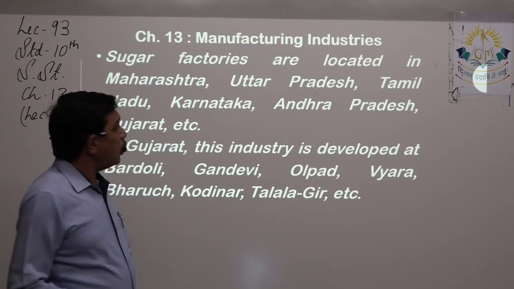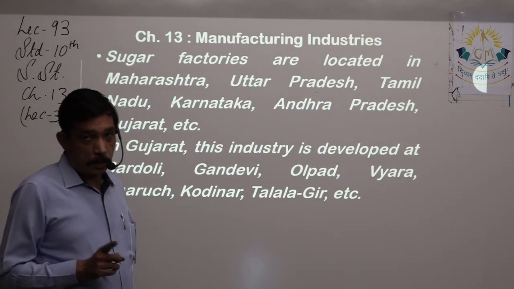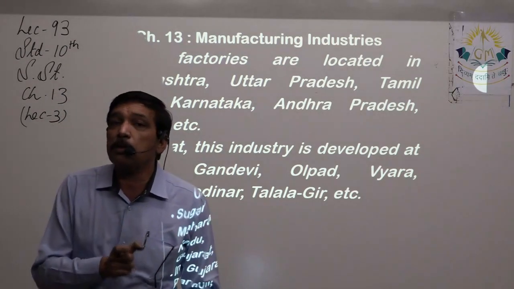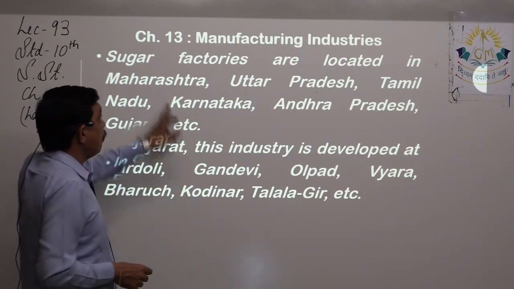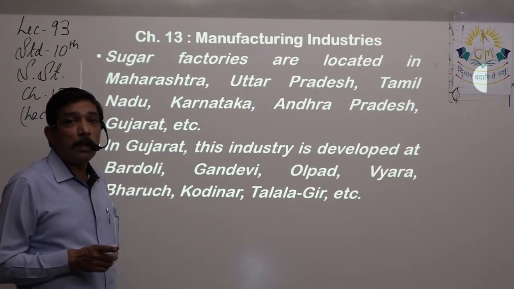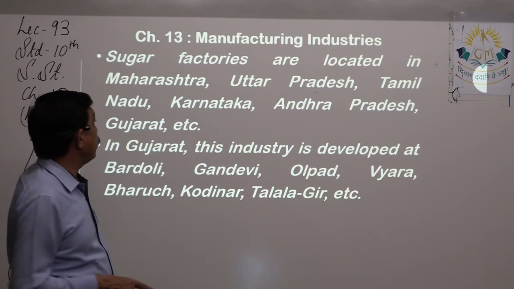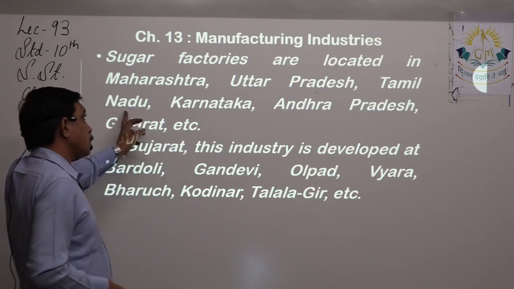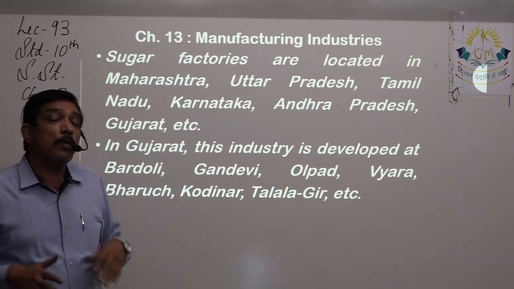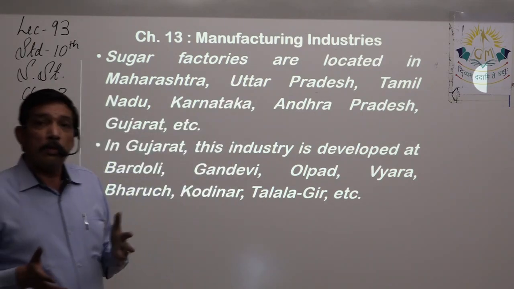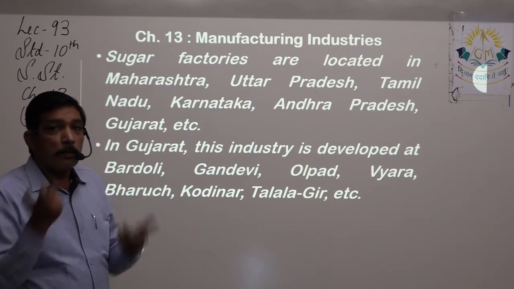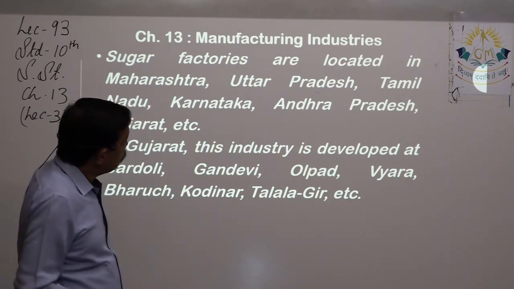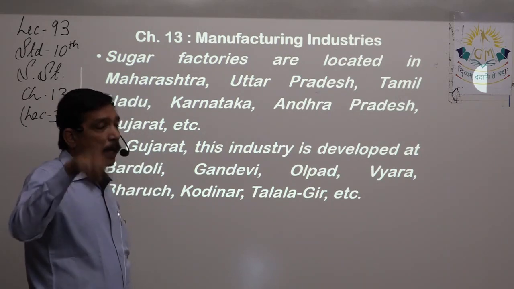Sugar factories are located in Maharashtra. So Maharashtra has to be leading because the name comes at the start. So Maharashtra is leading in terms of growing of sugarcane. Uttar Pradesh is also there, but whose production is more? Maharashtra's is more. Uttar Pradesh, though it produces more sugarcane, then also, I don't know, maybe they eat it up, that is why it comes at number 2. Maharashtra leading in sugarcane, no, sugar factories, right?